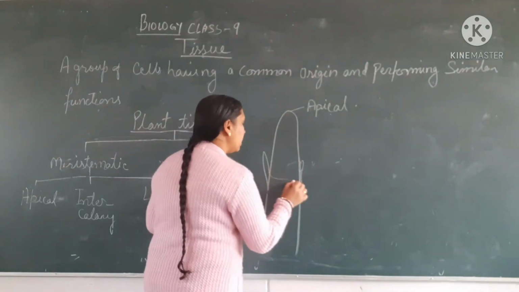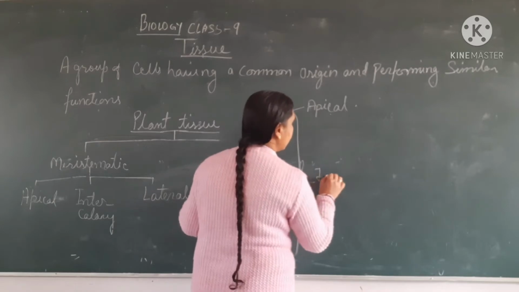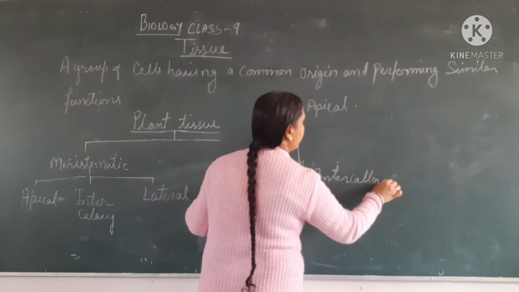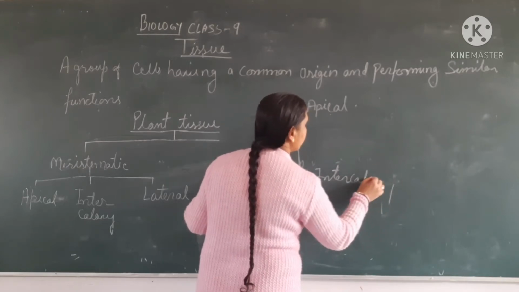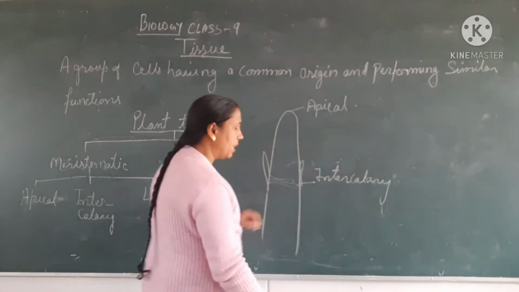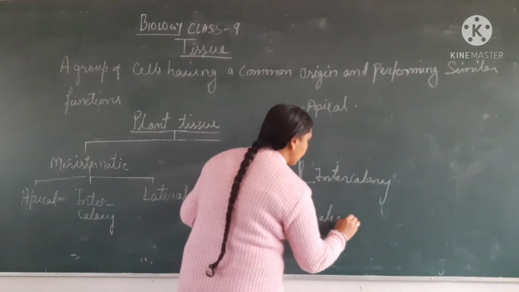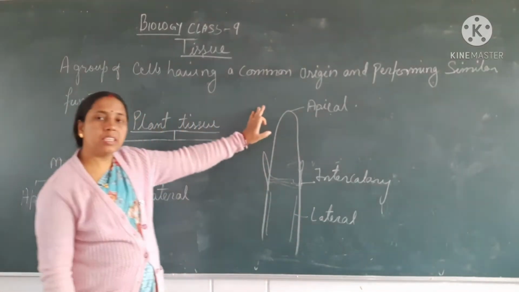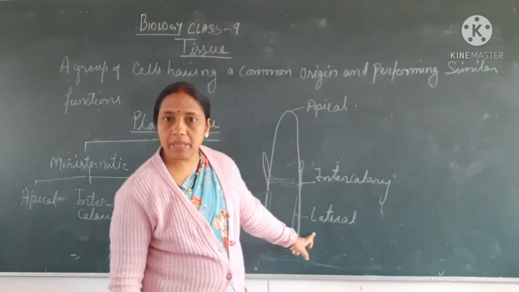In the middle we are having intercalary meristematic tissue, and then we are having lateral meristematic tissue. Apical meristematic tissue, intercalary meristematic tissue, and lateral meristematic tissue.